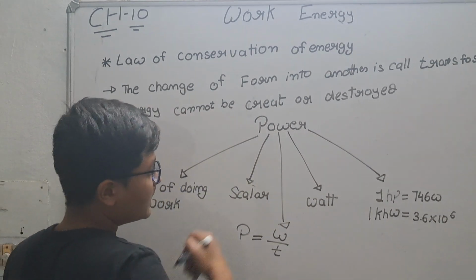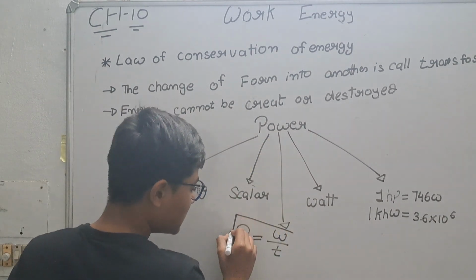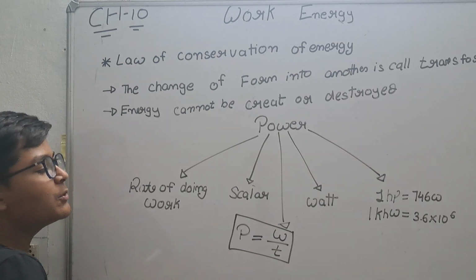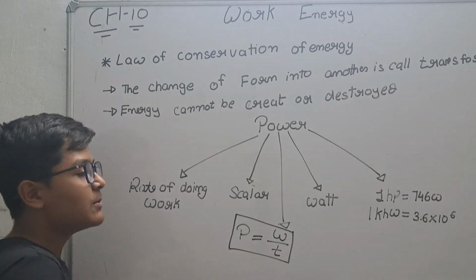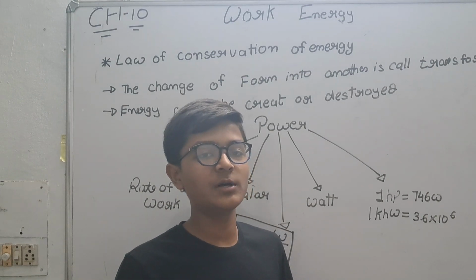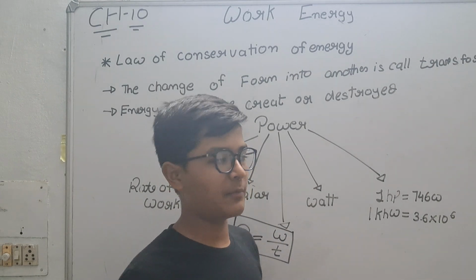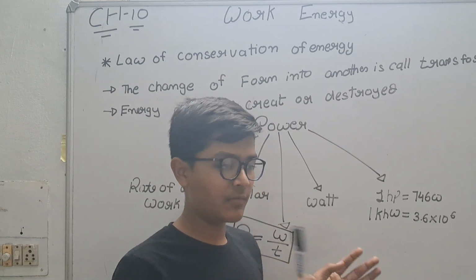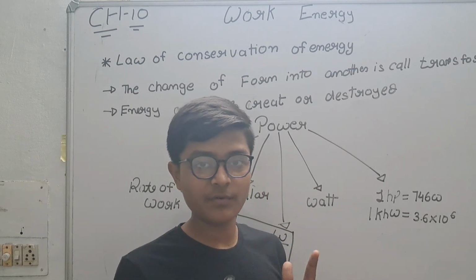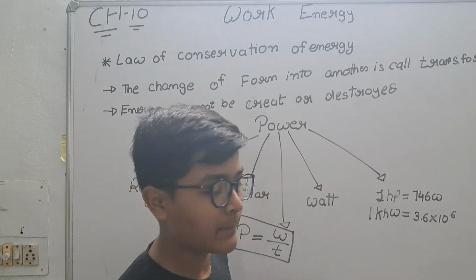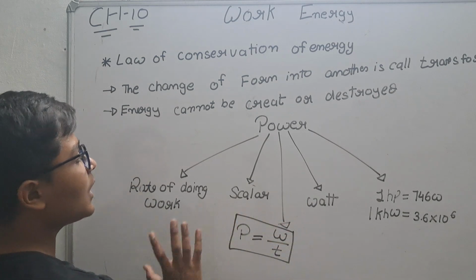Now its formula is W upon T, work upon time. You have to learn it like that: work upon time. Speak it fast so you can remember it. Work upon time. So here is the formula of power.